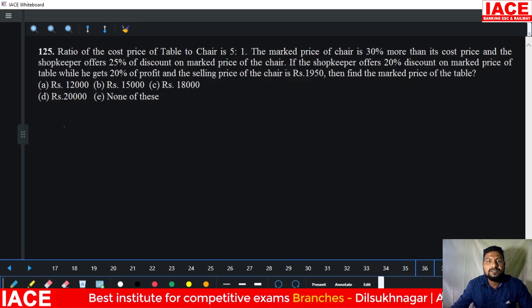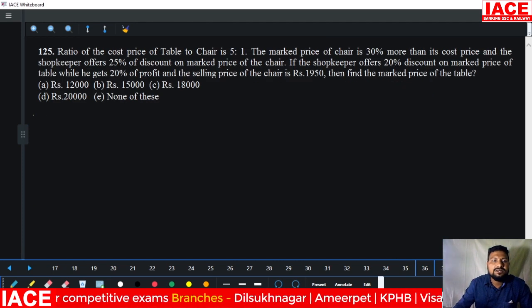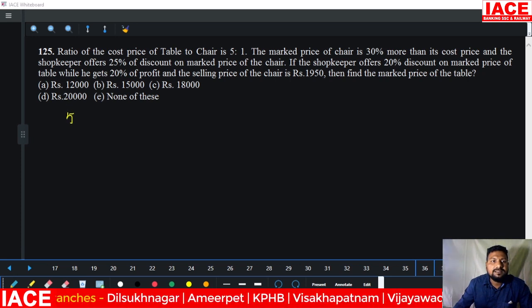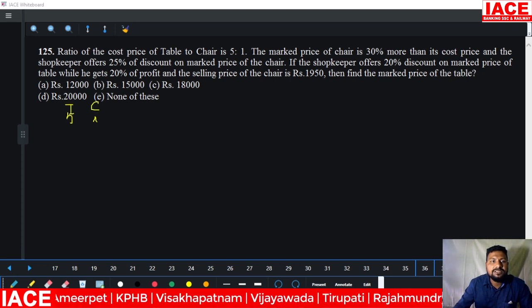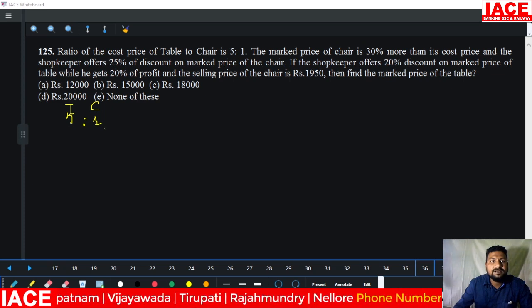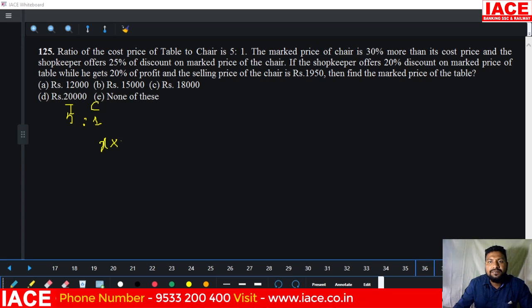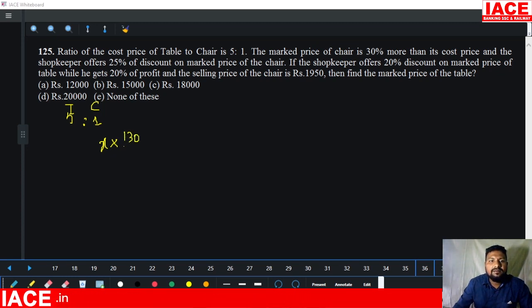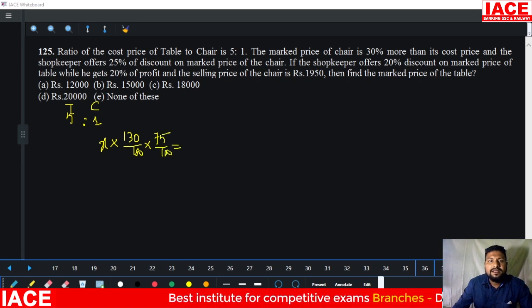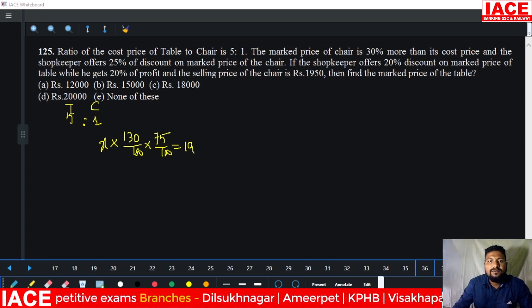Next, the ratio of the cost price of the table and the chairs is 5 to 1. This is the table, and this is the chairs. 5:1 means 5x and 1x. I will take one part as x. Then the chair is 30% more than its cost price, that means 130 by 100. And the shopkeeper offers 25% discount, which means it is 75%. Finally, the selling price of the chair, in the third line they have given, is 1950.